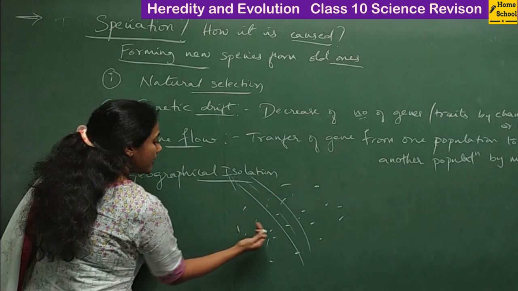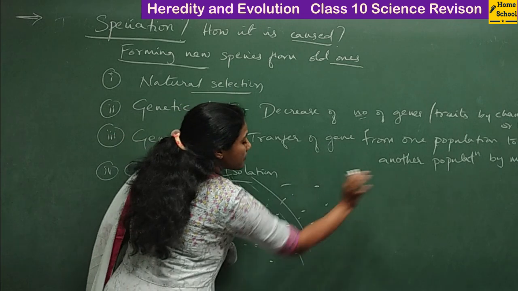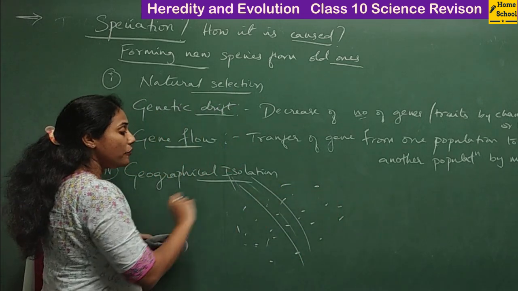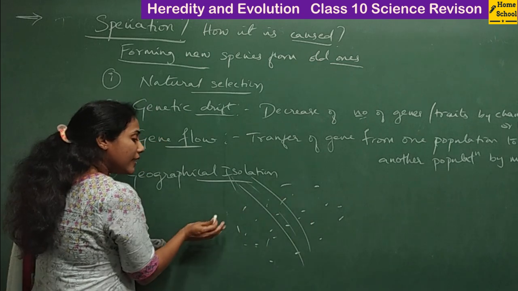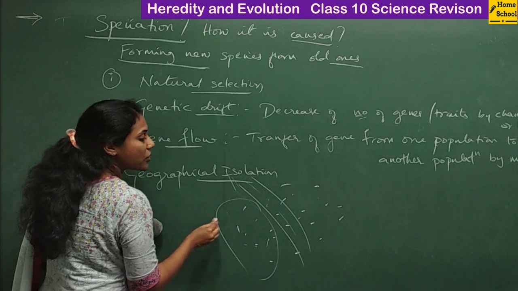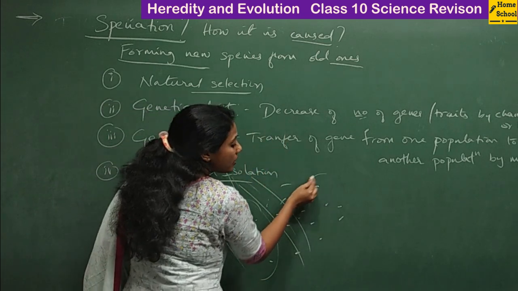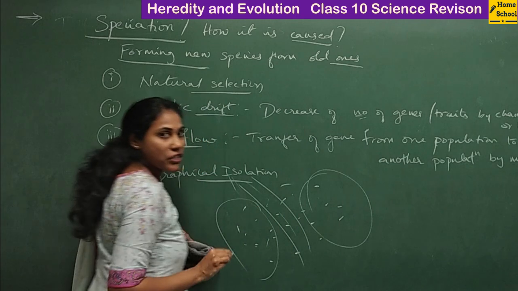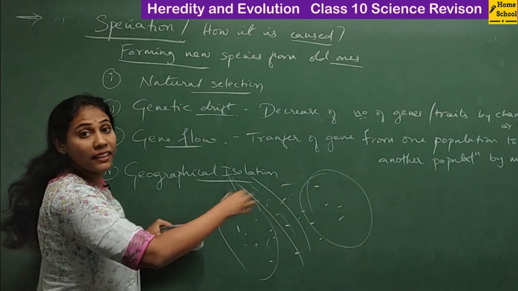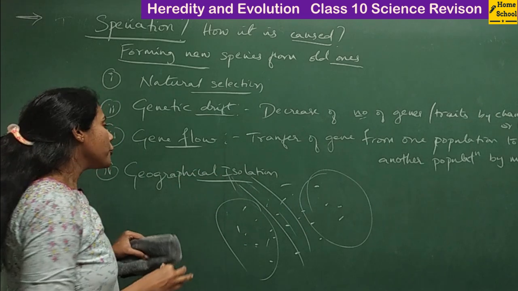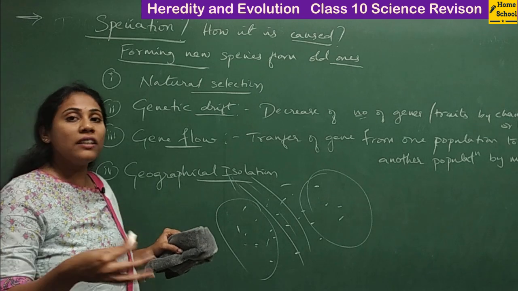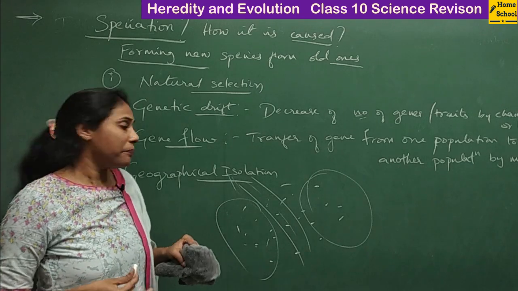Okay, so this becomes a different beetle and that becomes a different beetle, right? Both got separated. So when they got separated, a certain level of changes or variations occur in this population, and a certain level of variations starts occurring in this population. Different variations here, because of the different climatic changes. So that actually gives you a different species over a period of time, and that